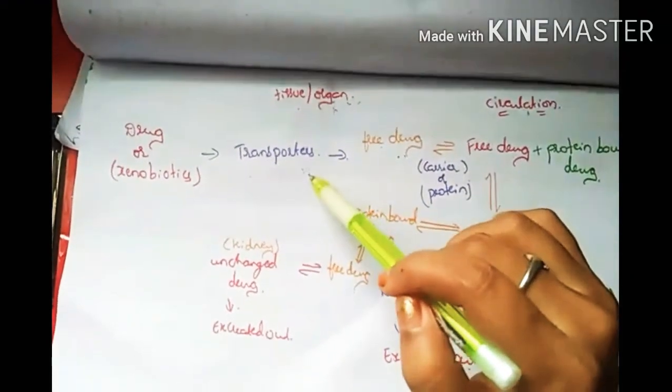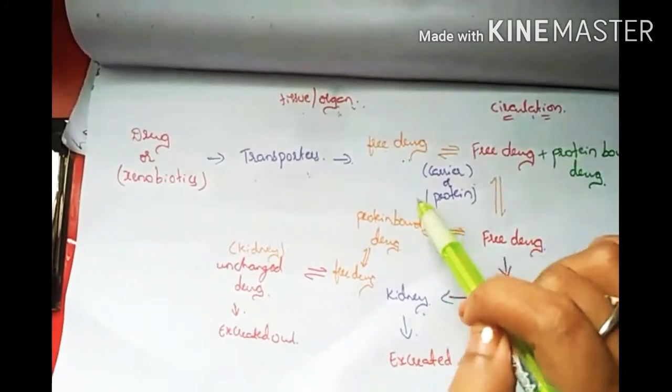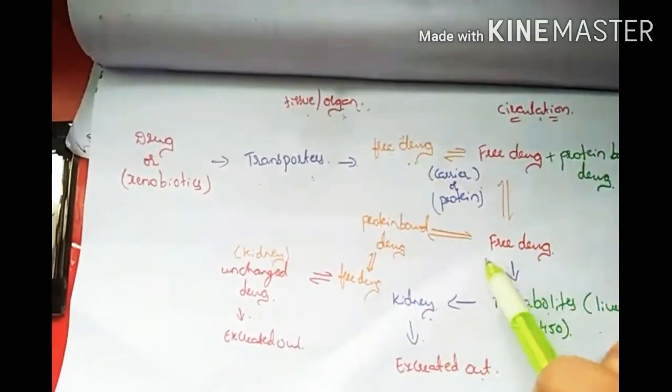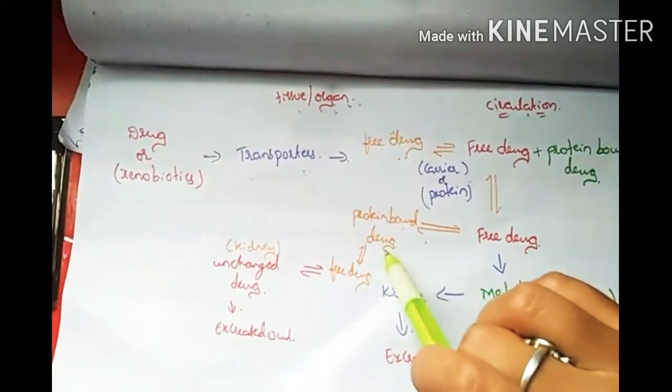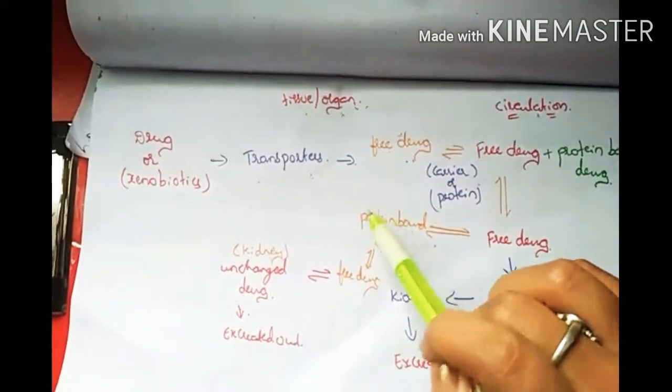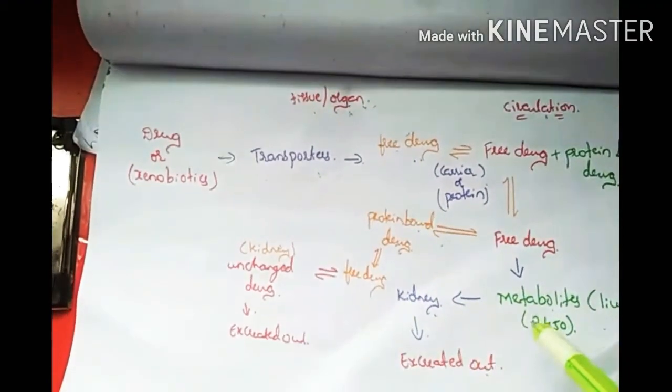These are all transporters, and then it becomes free drug. The free drug then binds to protein, forming protein-bound drug, and after this it gets into metabolites.